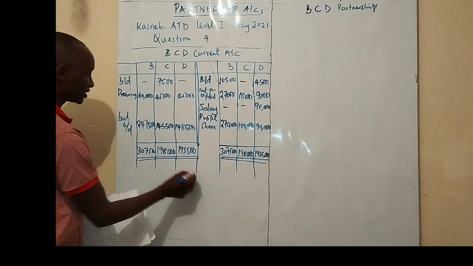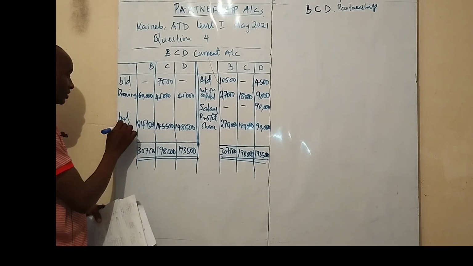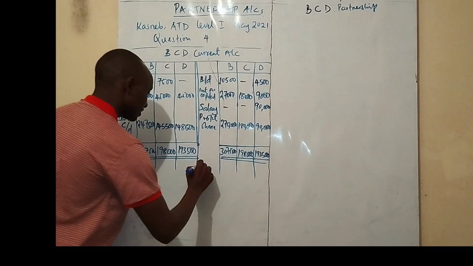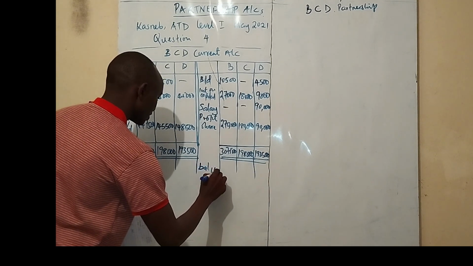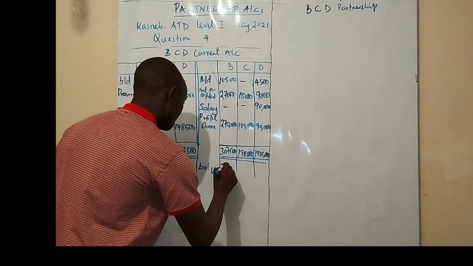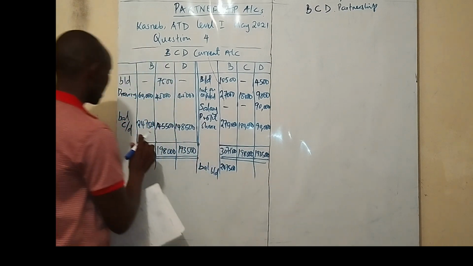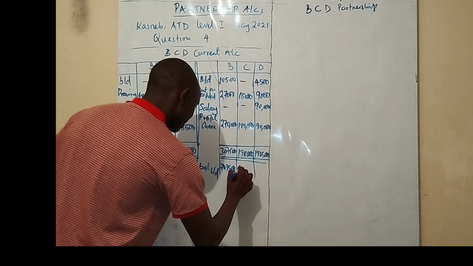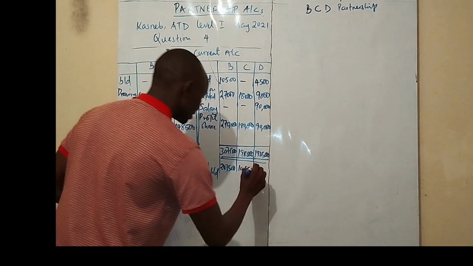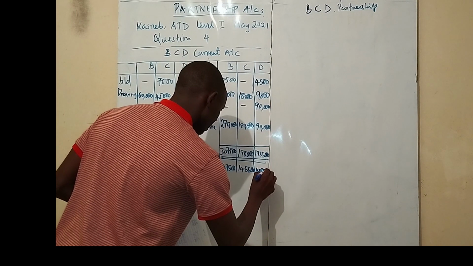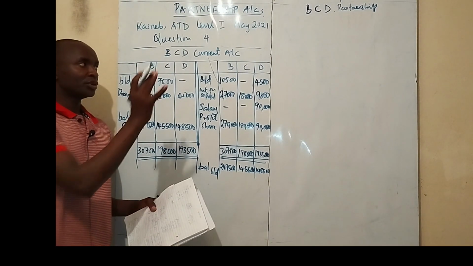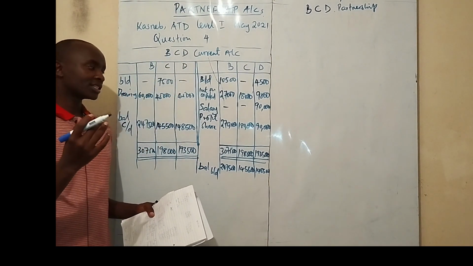Now, ladies and gentlemen, since you have the balances carried down on the debit side, it means the balances brought down will be on the credit side as shown below. So the balance brought down for Bondo is 247,500, and then for Chilungu is 145,500, and then for Donde is 148,500.